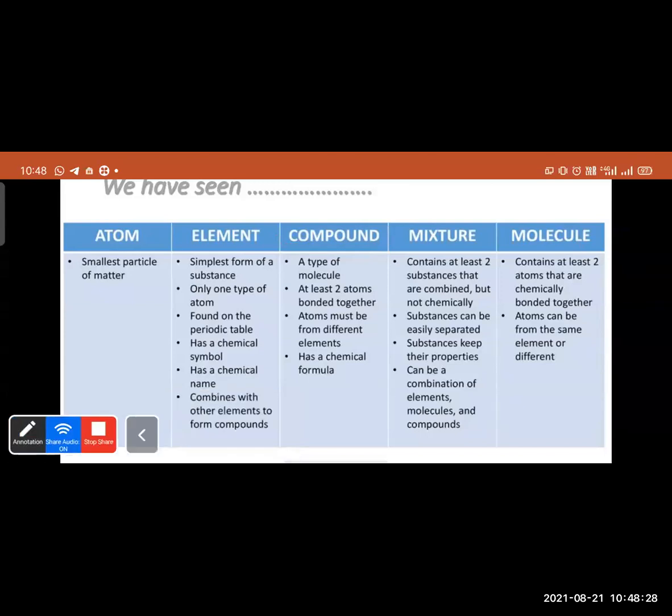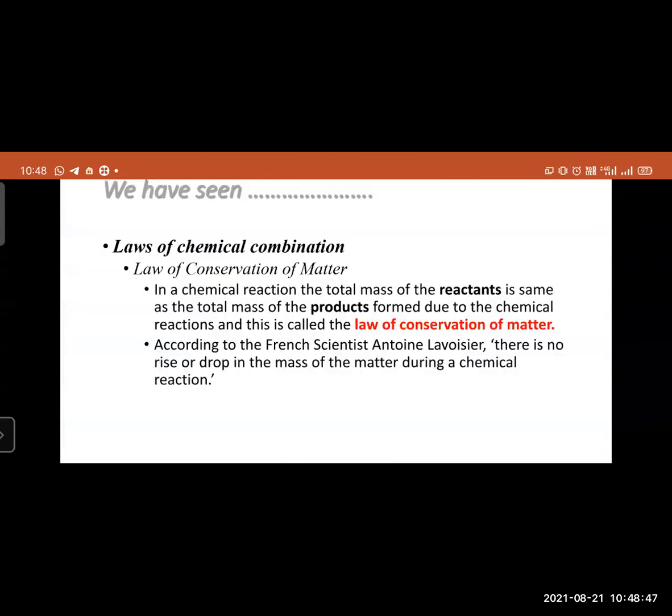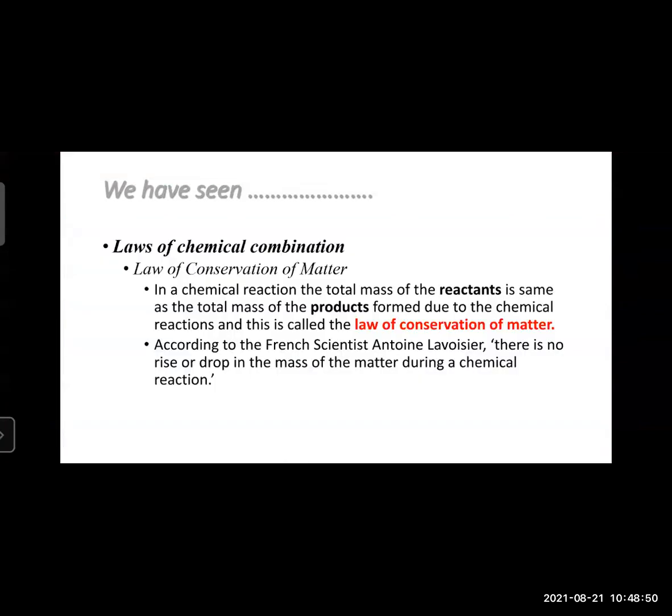In a mixture, the two substances keep their specific properties, they can be separated and their specific properties can be retained or maintained. In this way, we have seen the difference between atom, element, compound, mixture, and molecule. I think most of the students will get their concepts about those 4-5 terms clear.